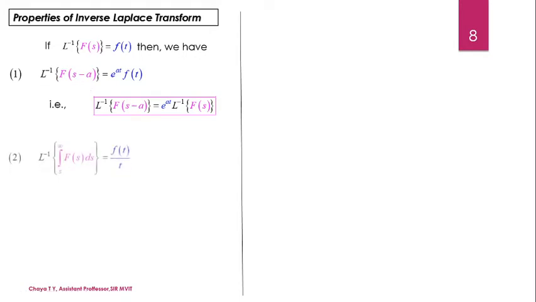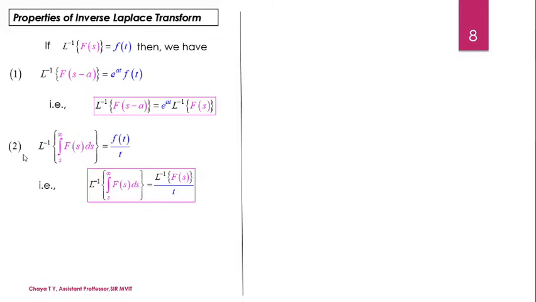Similarly, what is the formula we have for Laplace inverse of integral of the function f of s, where s is the variable? So we have the term ds within the limits s to infinity, which is given by f of t by t. Again, this implies that you have to find the Laplace inverse of the function f of s, which is the function to be integrated present in the function. Then once you obtain its Laplace inverse, that function should be substituted for the numerator.